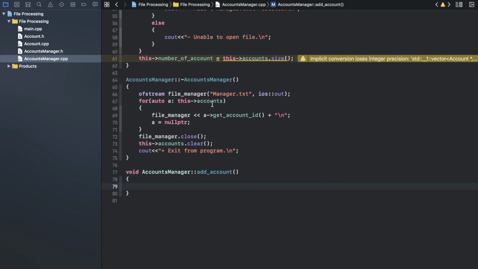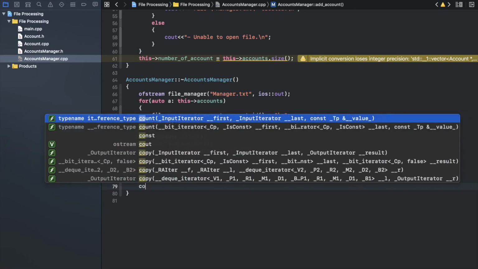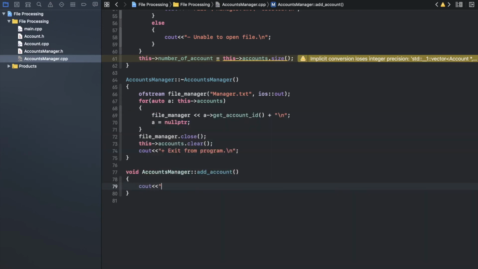Nice. So first thing, let me print something for the user, because now the user needs to know what he will do if he goes to the menu. Nice. So I will make backslash t, a tab.